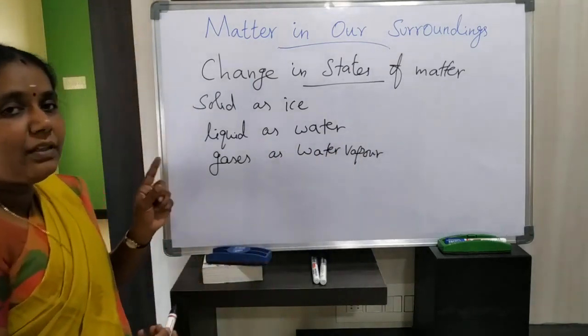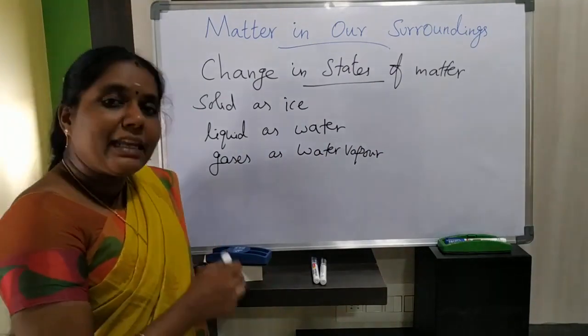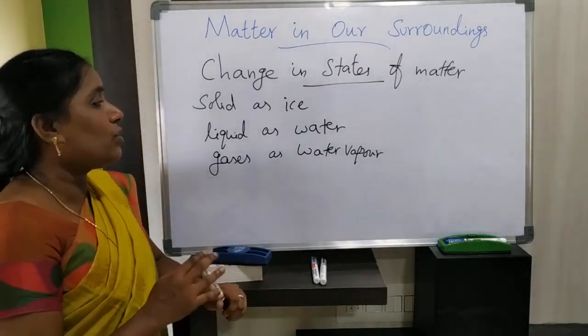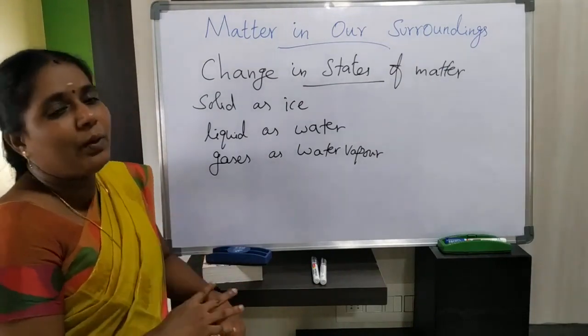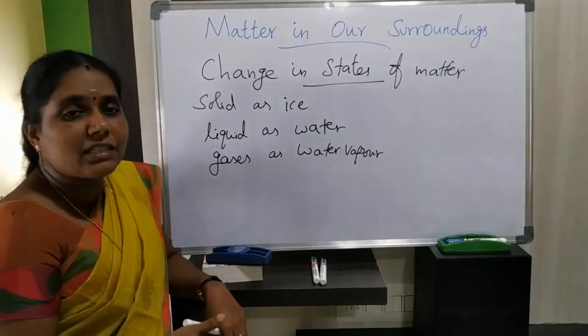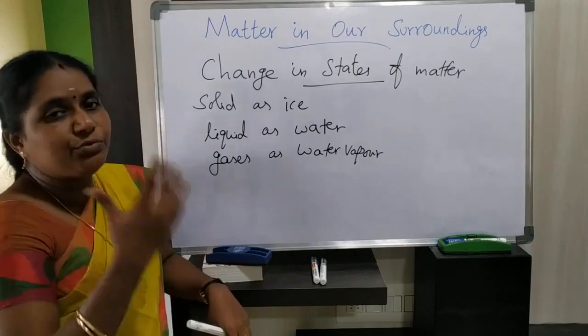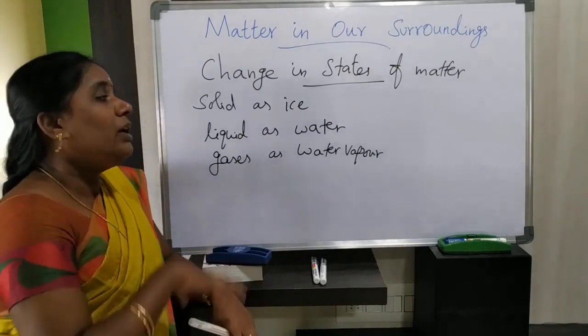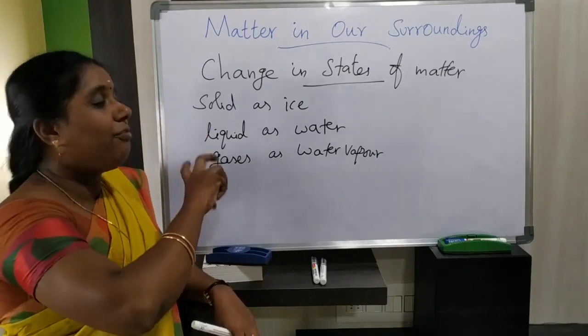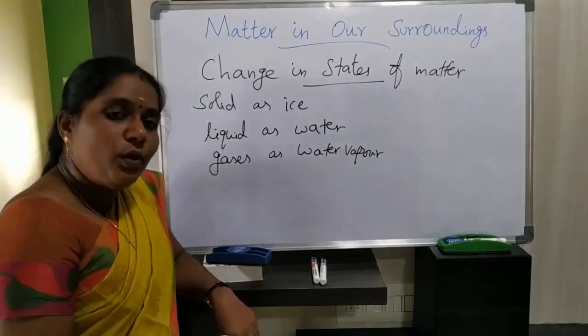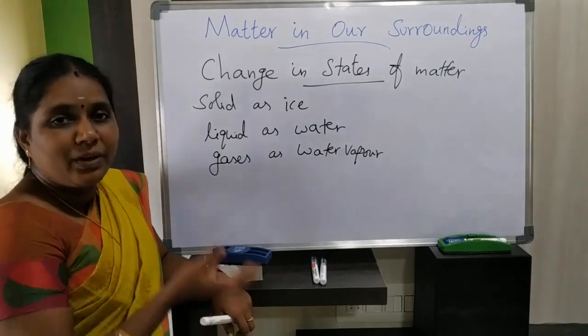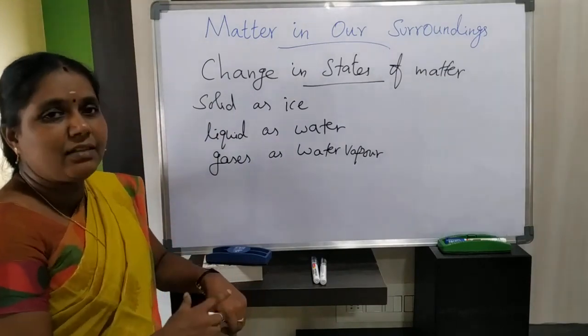For example, if you take water, it can exist in three states. In the solid state as ice, in the liquid state, you know very well, it is water, and in the gaseous state we get it in the form of water vapor. So see, it is one example of three states of matter, that is water. It can exist in all three states, solid, liquid as well as gas, isn't it?